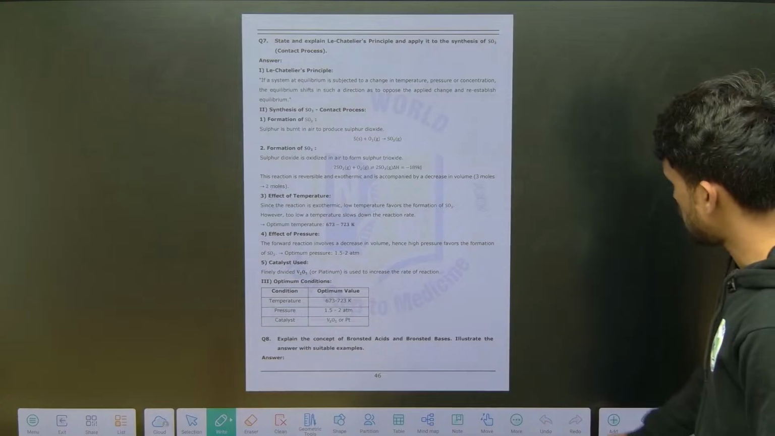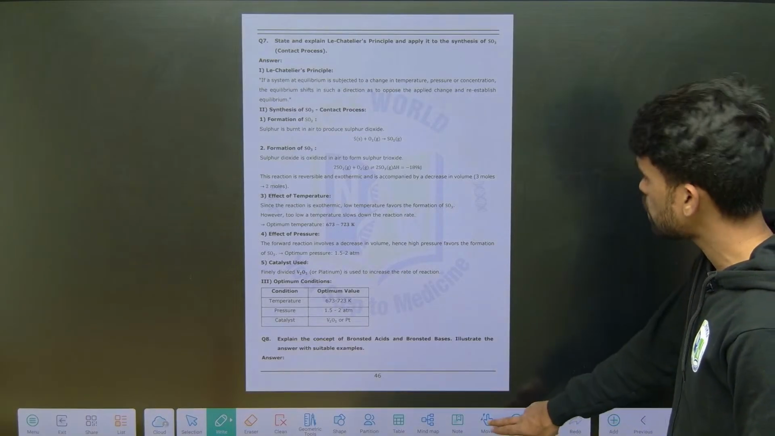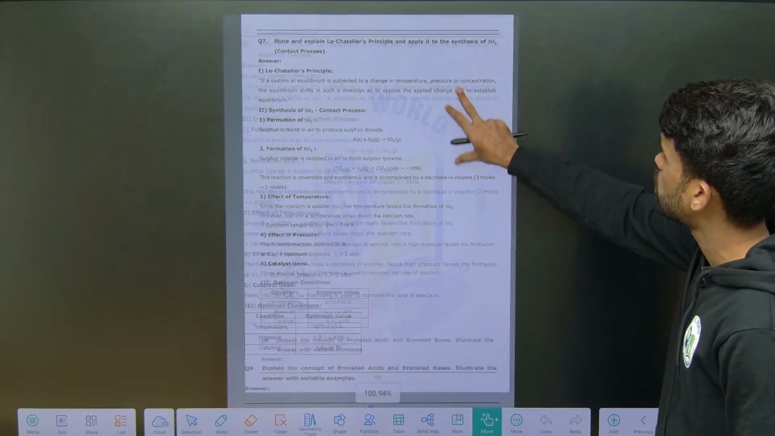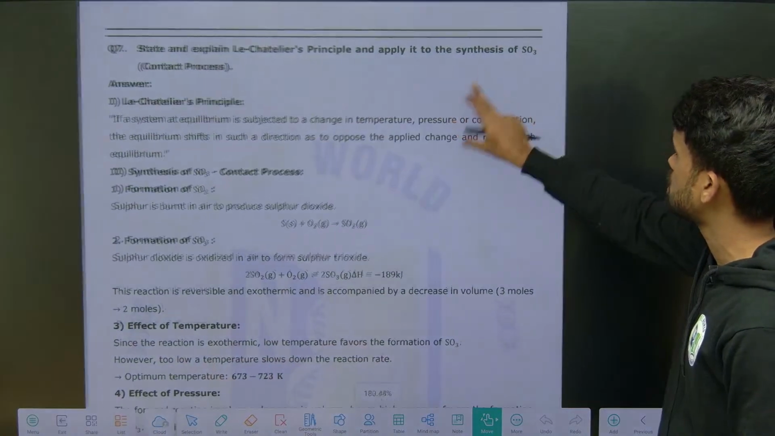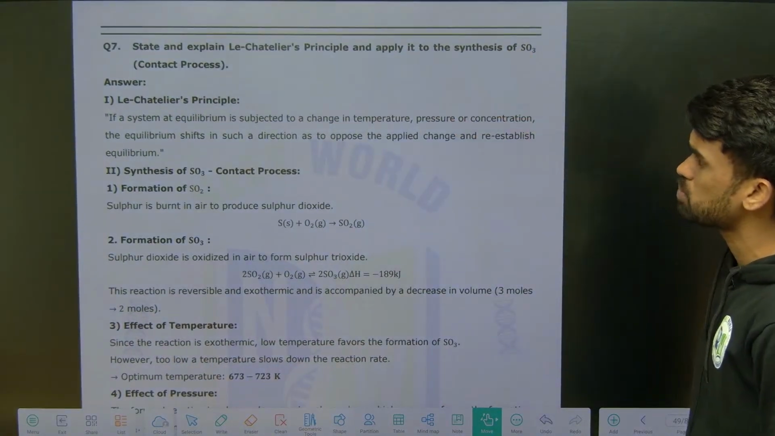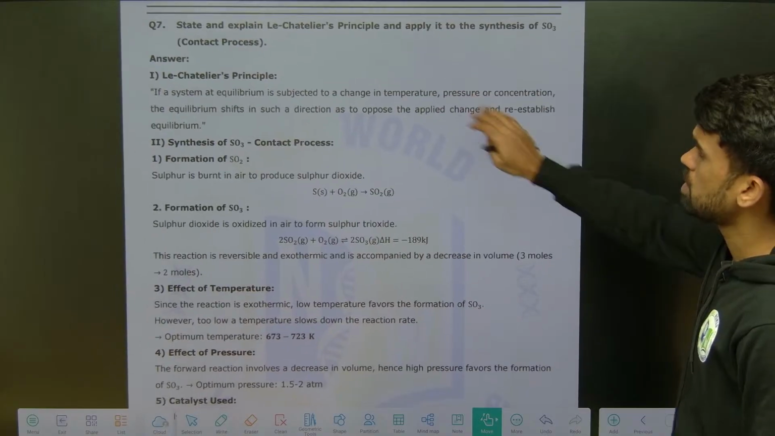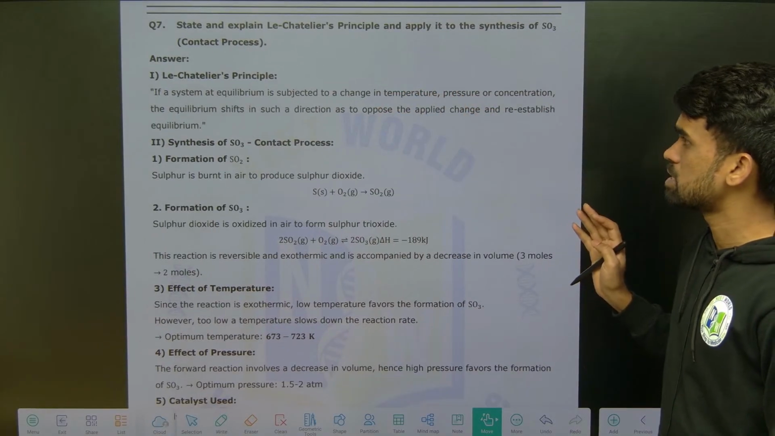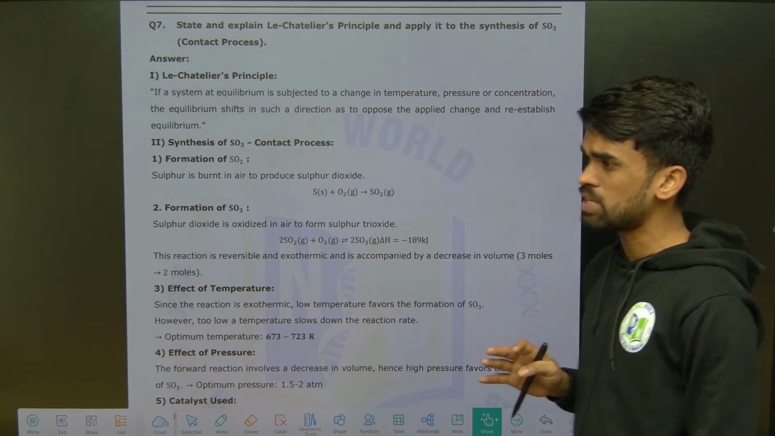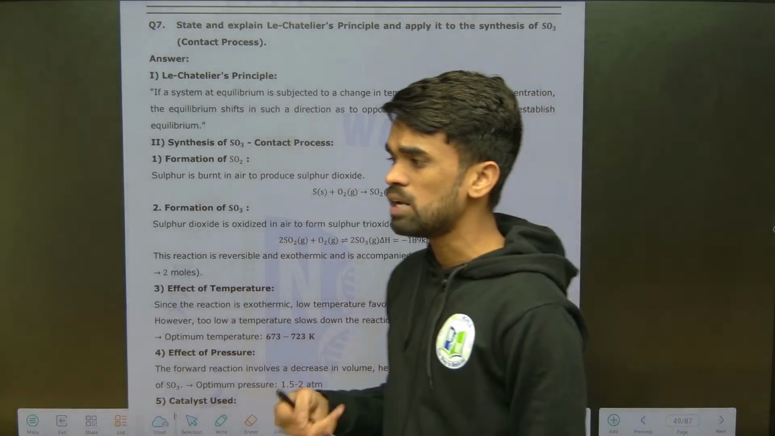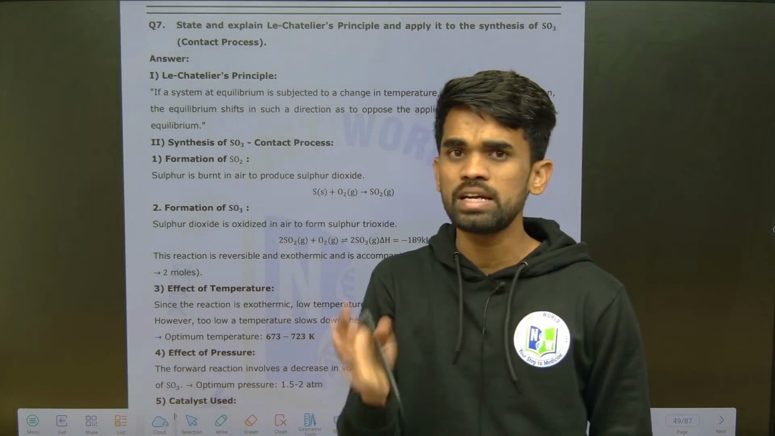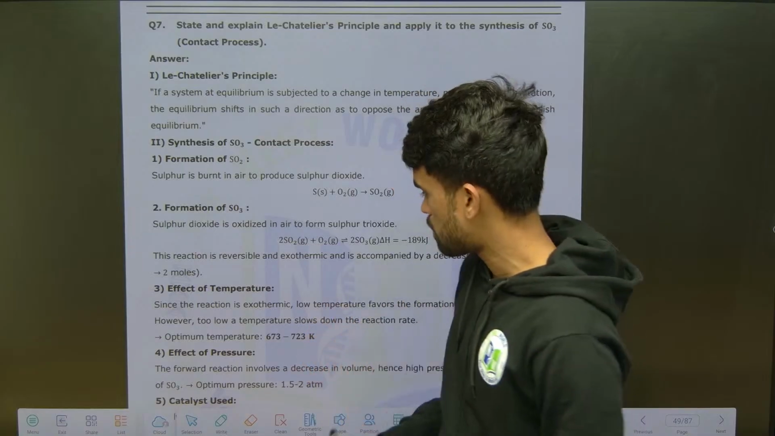Okay, next, can you make it for the production of SO3, the synthesis of SO3 by Contact process? See here, the same Le-Chatelier principle we already discussed. If any external stress is applied on the equilibrium, then the equilibrium will shift in a direction to nullify that external stress. This is what Le-Chatelier principle says.